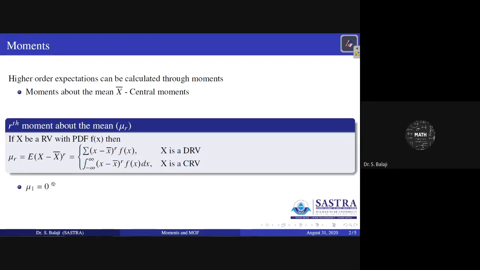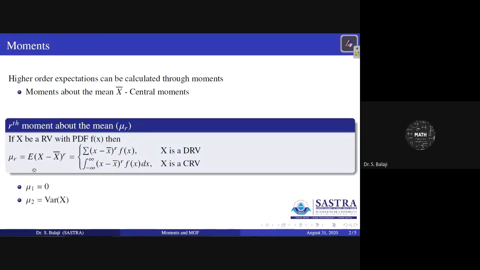Therefore, in the above definition, if you put r equal to 1, that will be the first moment about the mean, mu 1. If you put r equal to 1, you get the expectation of (x minus x bar) whole power 1. But x bar is already a value here. If you operate expectation, you operate it only on the random variable x. Therefore, you get E of x minus x bar. E of x is nothing but x bar. Therefore, x bar minus x bar gives the value 0, so mu 1 equal to 0.